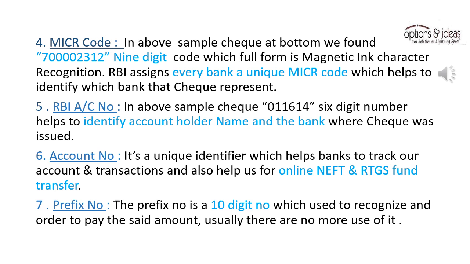5. RBI number. In the above sample check, 011614, a 6-digit number, helps to identify the account holder name and the bank where the check was issued. 6. Account number. It's a unique identifier which helps banks to track our account and transactions and also helps us with online NEFT and RTGS fund transfers. 7. Prefix number. The prefix number is a 10-digit number which is used to recognize an order to pay the said amount. Usually there is no more use of it.